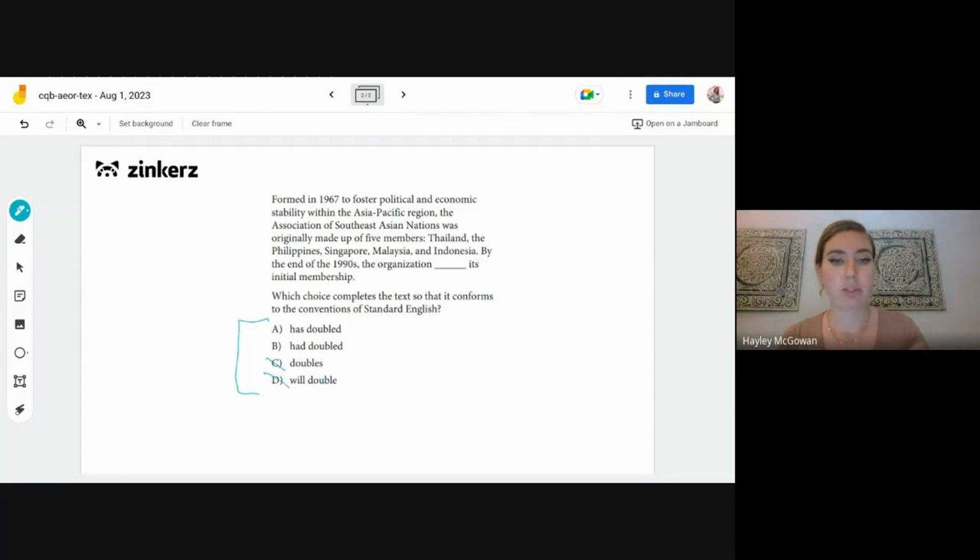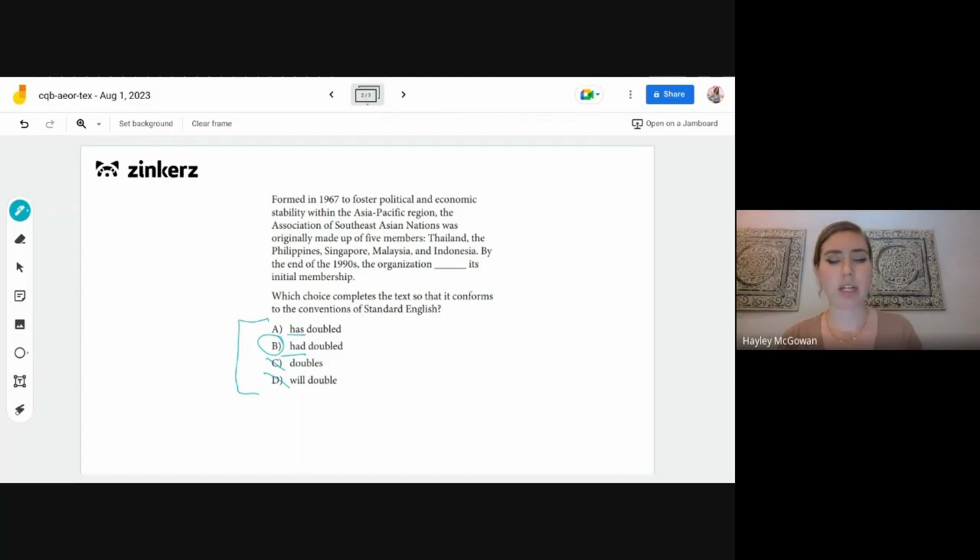So then looking at our options A and B, we have either has doubled or had doubled. The difference there is the has or the had. In this case, the answer is going to be B, only because we have a finite sense of time here that we're looking at. We're looking from between 1967 to the 1990s. So that means this time frame that they're discussing has already been completed. It's a specific time frame that we're talking about. So in this case, the organization had doubled its initial membership by the end of this time frame. So it's a very specific time frame there, which is why we want to go with B over A.